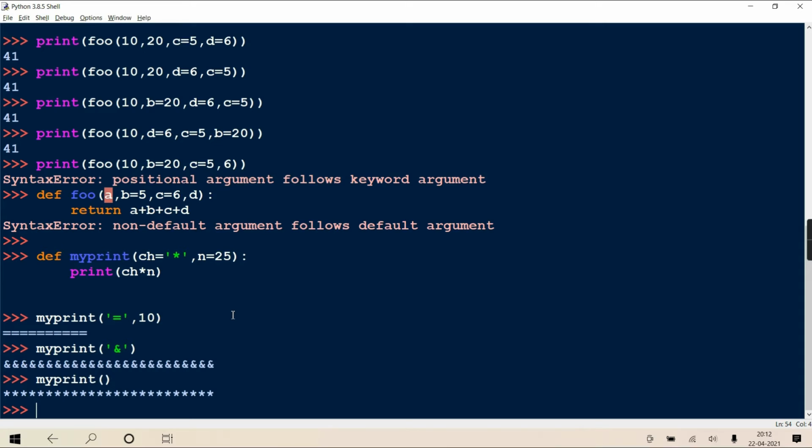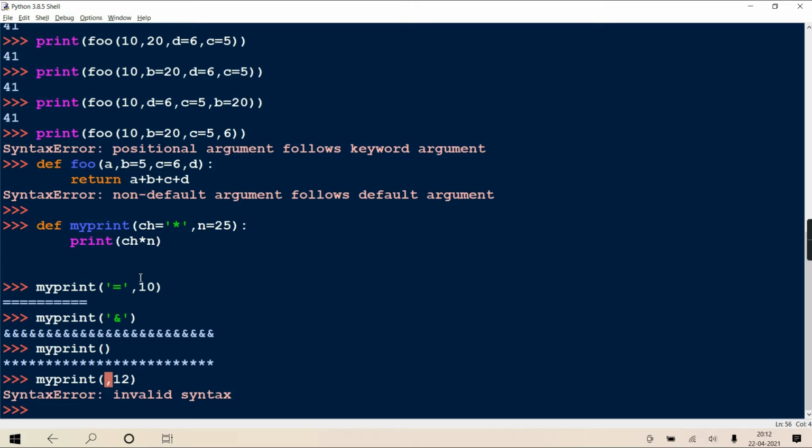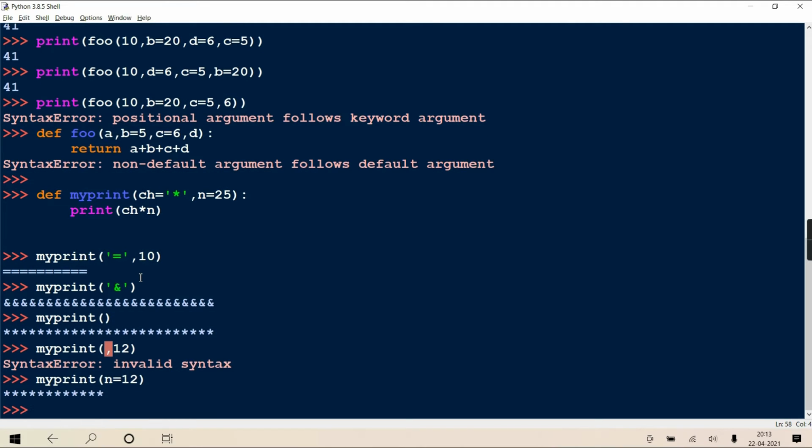Okay? And suppose I want it like that. I want n explicit and ch default. So you cannot write like this, comma and 12. It will generate an error. Clear? But in such a case, there is no option other than passing it as a keyword. See, n equal to 25. So now when I am writing print n equal to, it means I have to pass this as a keyword parameter only. So now it works.